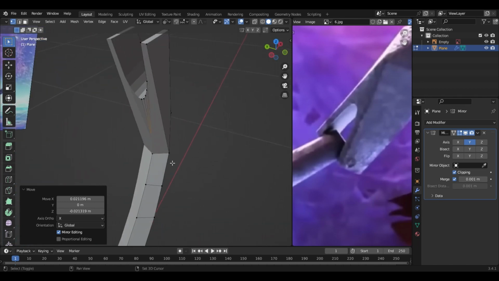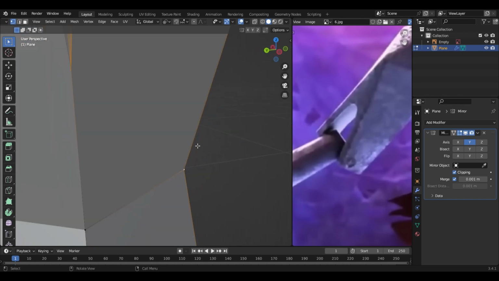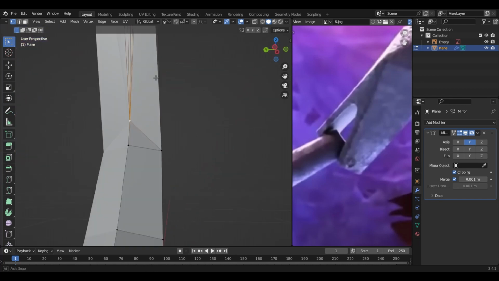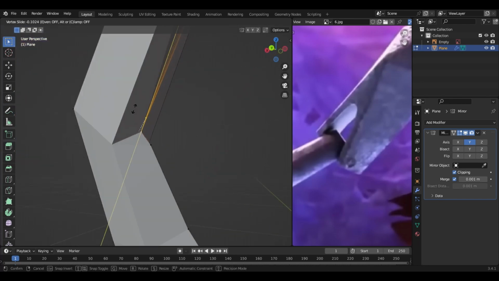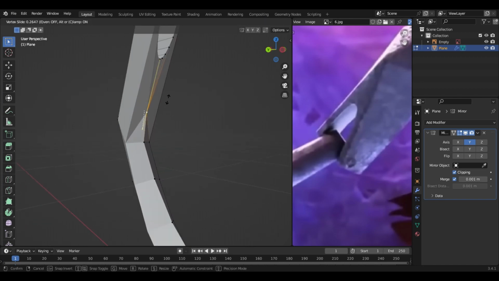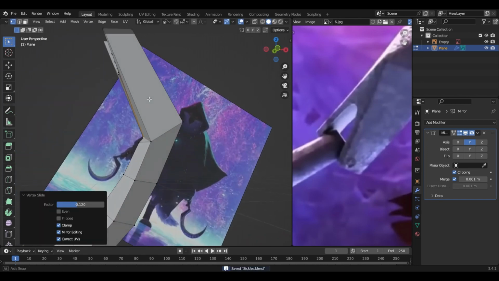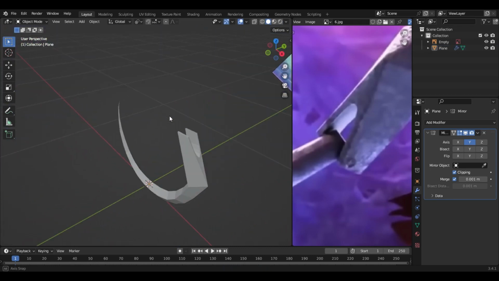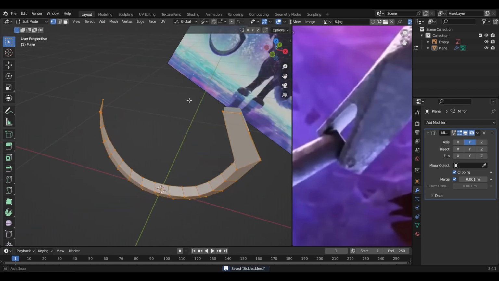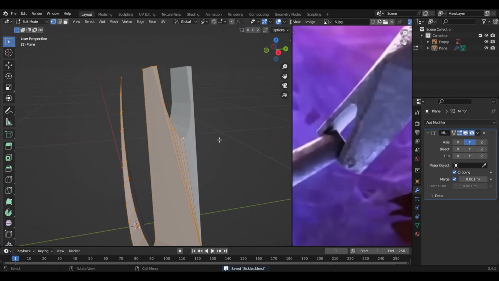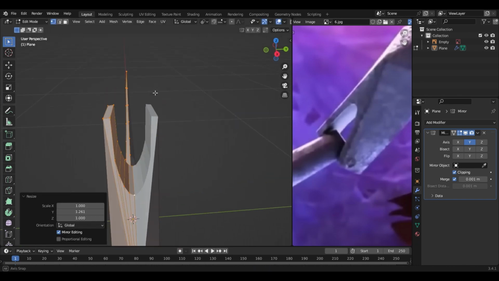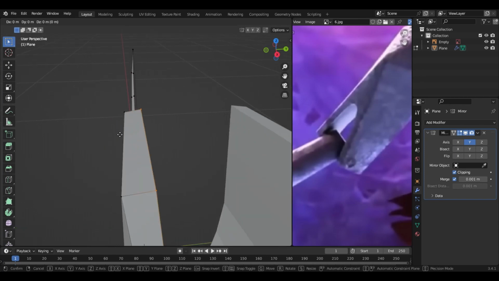We have some problems here, but I guess we can solve it by selecting these ones and pressing J to join them, which I guess worked. If you press GG and then C, you can move wherever you want the vertexes on the edge. Okay. Now make sure that this one is the active one and scale them on the y-axis if you don't like the size.